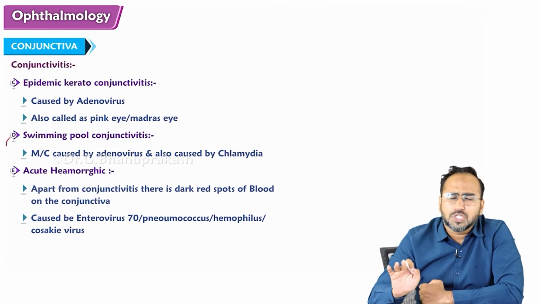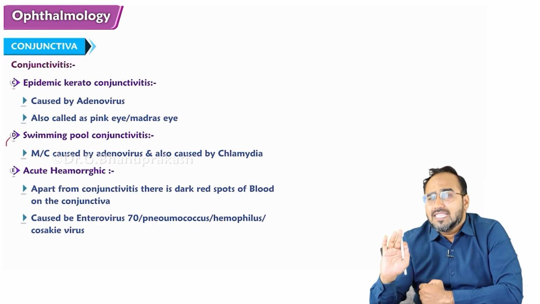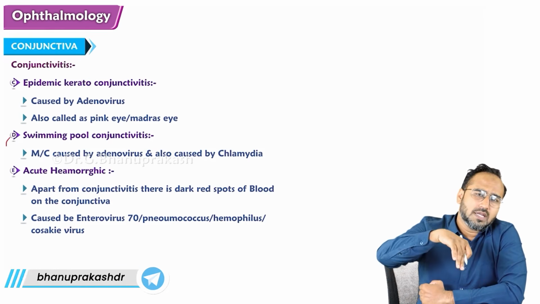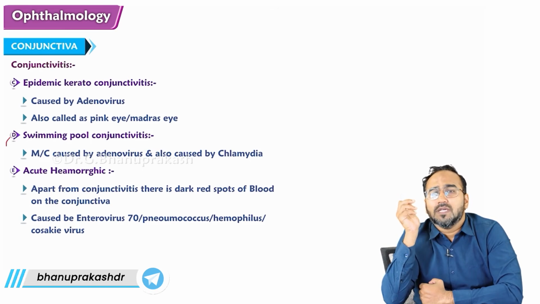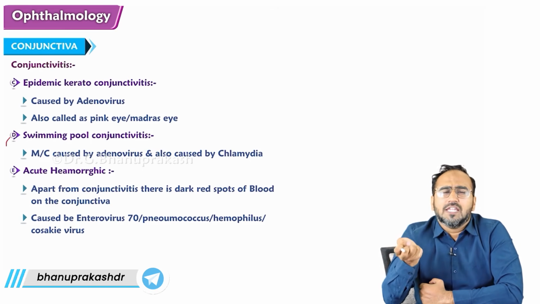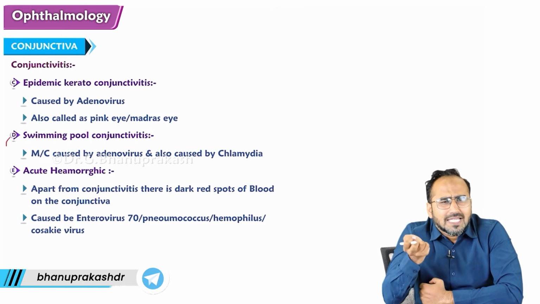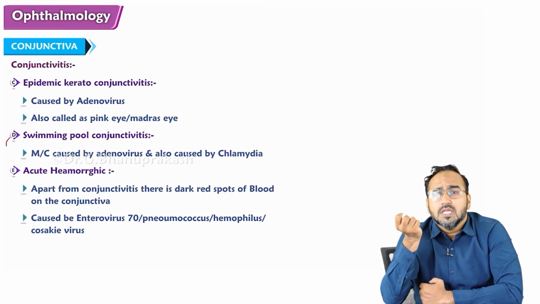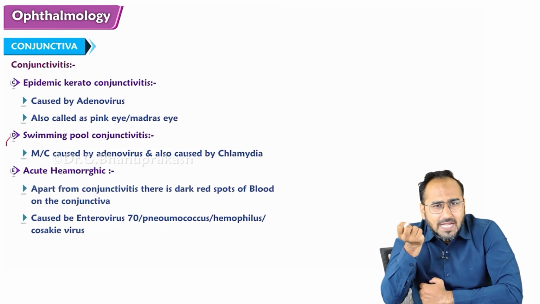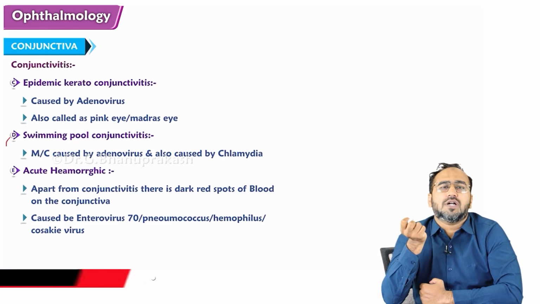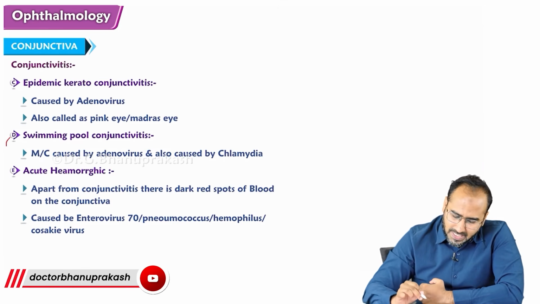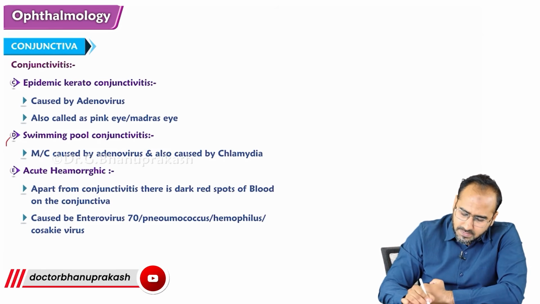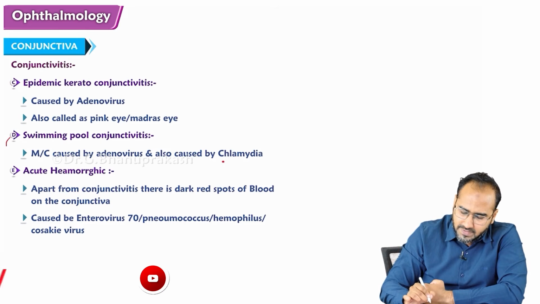Next is swimming pool conjunctivitis. If the swimming pool is not sterilized properly, and you swim in water which is not sterile, what will you develop? You will develop chlamydial infection. Chlamydia organism is commonly seen in the swimming pool. Chlamydial conjunctivitis is also called swimming pool conjunctivitis.